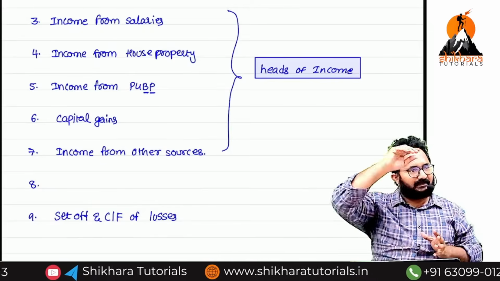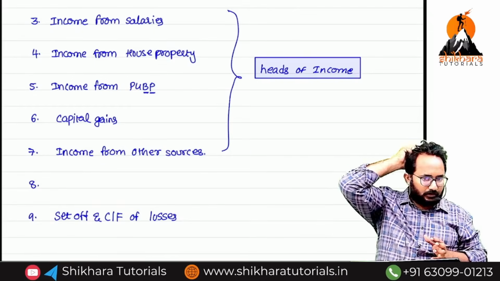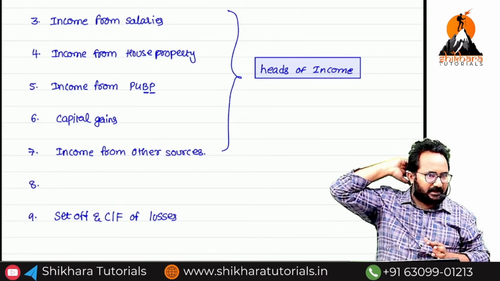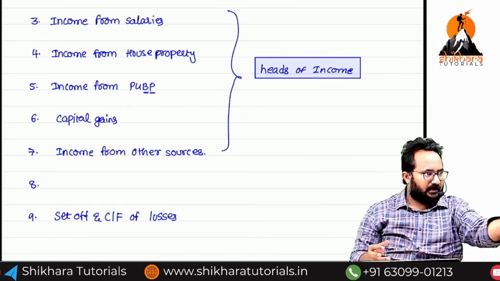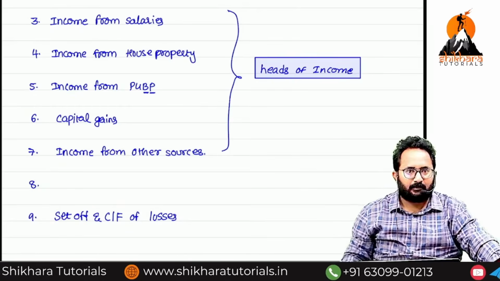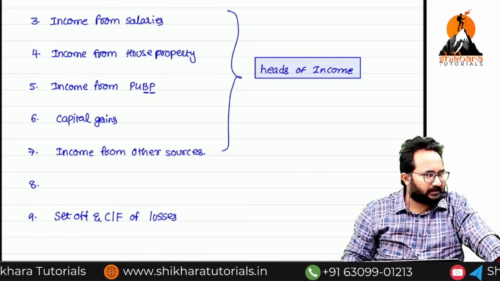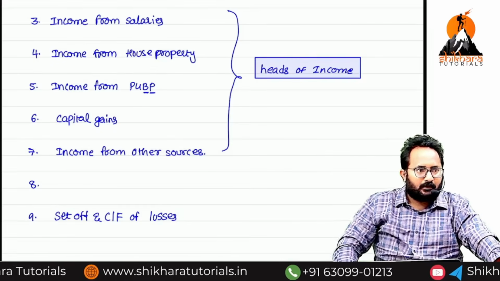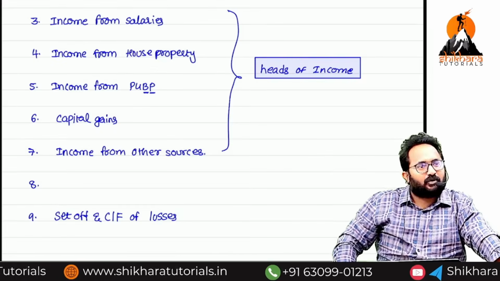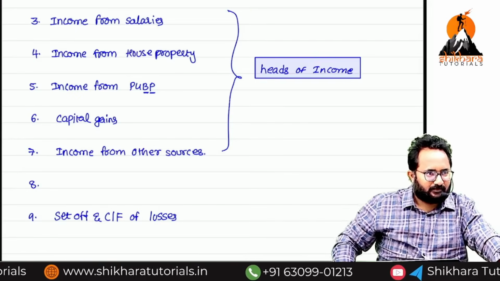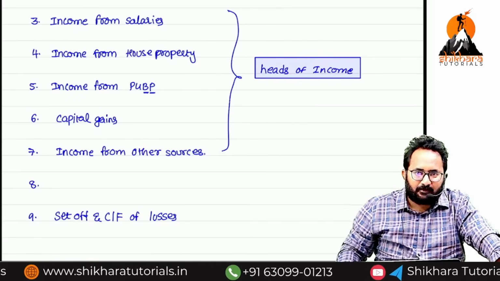minors also have some incomes, right? Yes, under 19 players are there. That is an income. And many child artists also there. They also have certain income. But they don't have any PAN number. How will they pay the tax? Who will pay the tax on behalf of the minor? Parent.